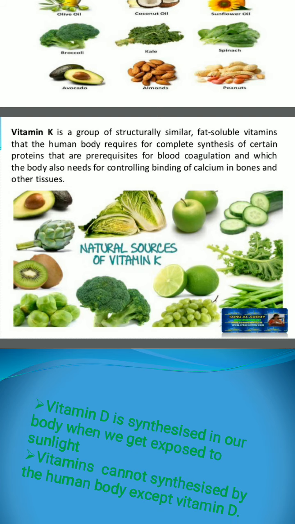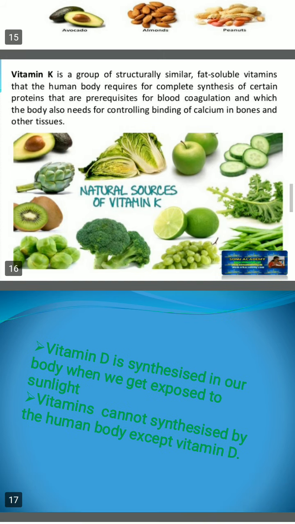Next one we are going to see vitamin K. Vitamin K is a group of structurally similar fat soluble vitamins that the human body requires for complete synthesis of certain proteins that are prerequisites for blood coagulation and which the body also needs for controlling binding of calcium in bones and other tissues. These green vegetables we have to have.